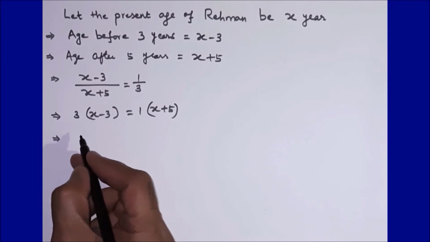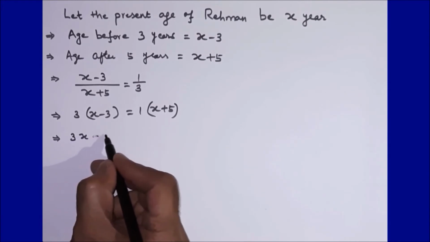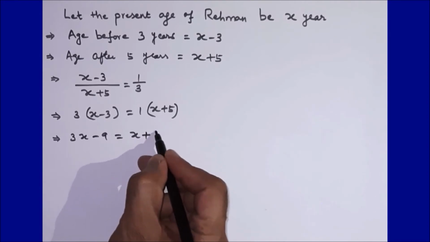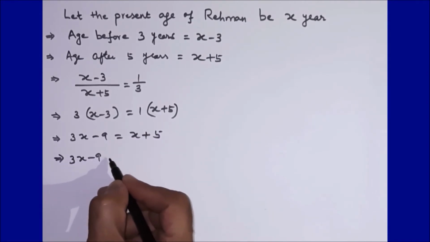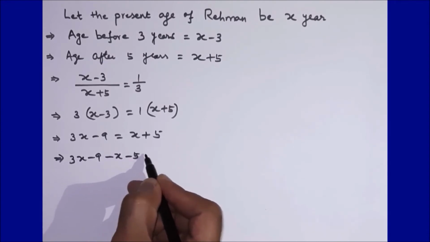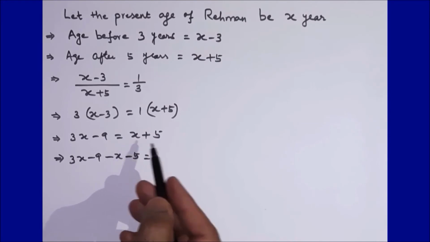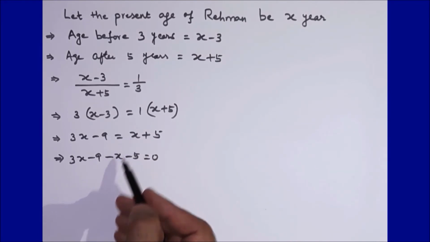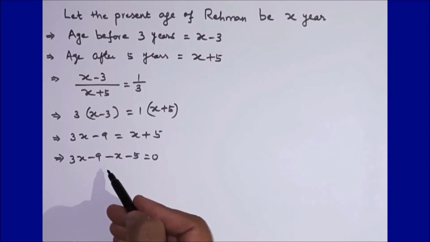So let me now solve this equation. The equation will become 3 into x minus 9 is equal to 1 into x, that is x plus 5, or I can say 3x minus 9 minus x minus 5 is equal to 0. Here I took the right hand side x plus 5 to the left hand side. On the right hand side this x is positive, so it became negative, and the 5 is positive, so it also became negative.